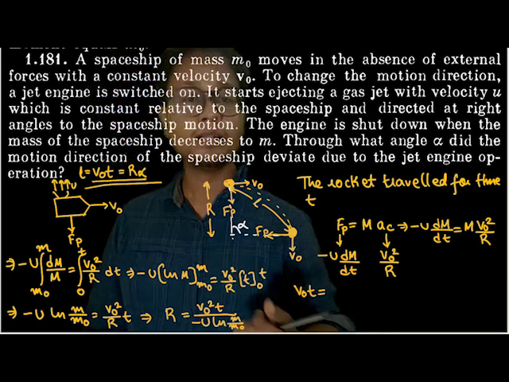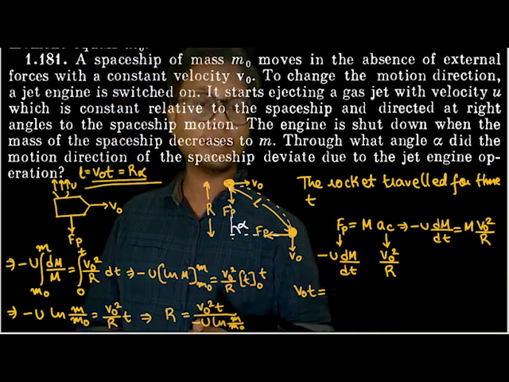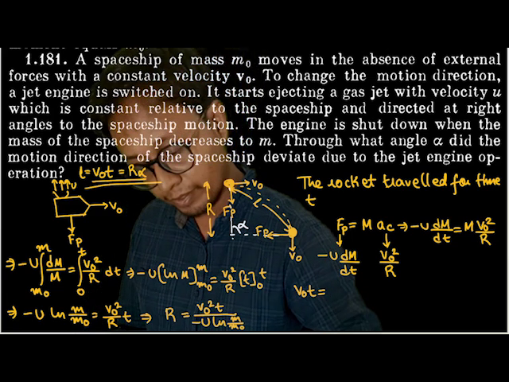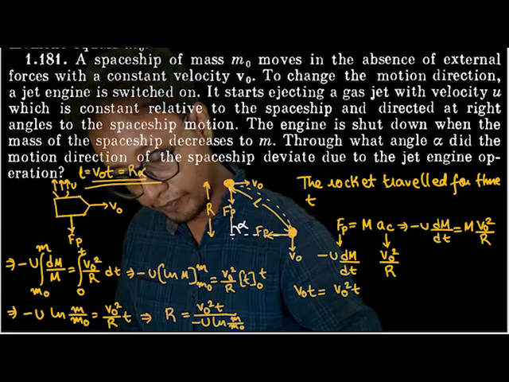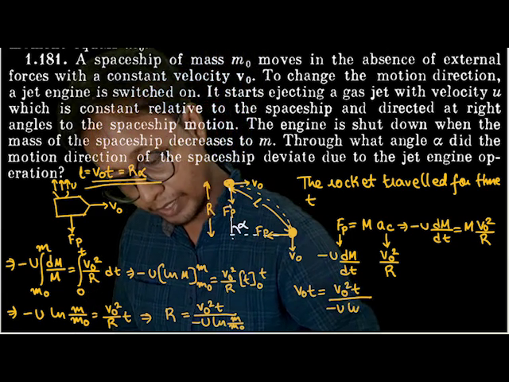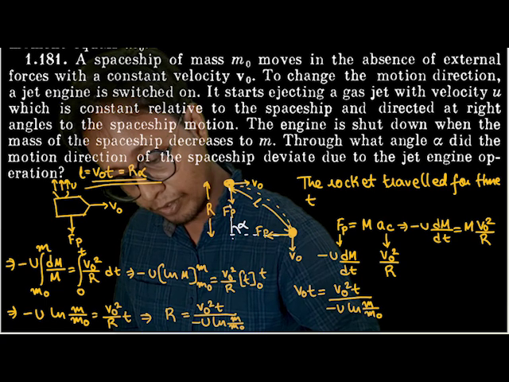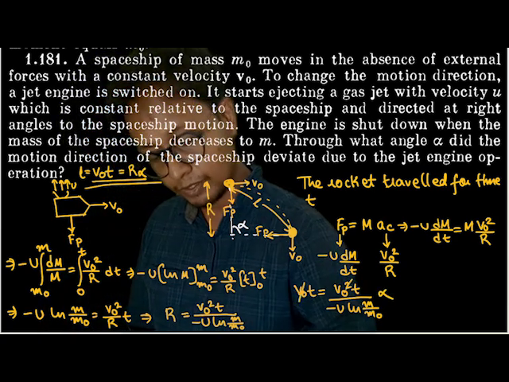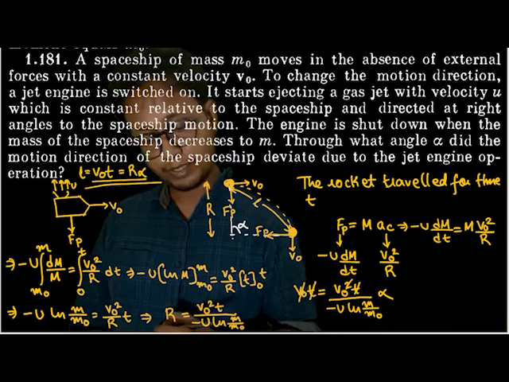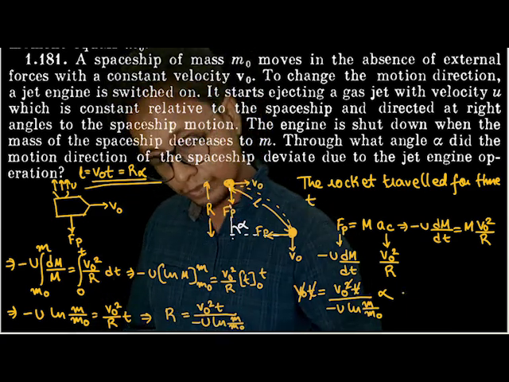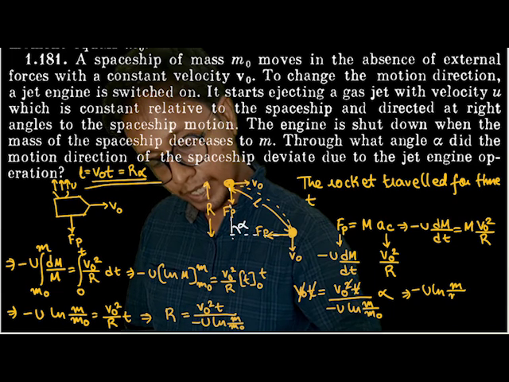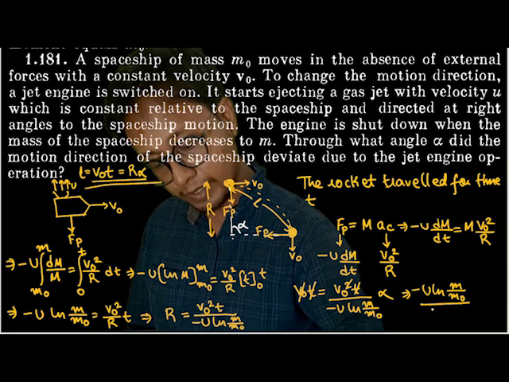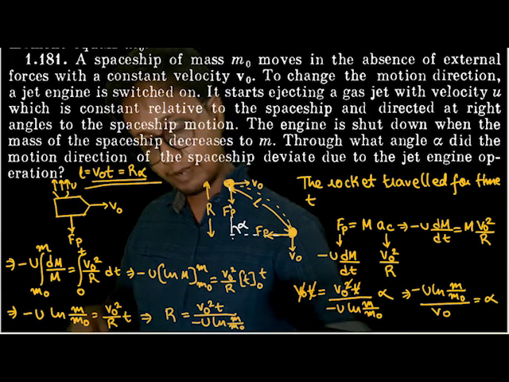What is the value of r? The value of r is nothing but v naught square t divided by minus u ln m by m naught, which is equal to r, which is minus u ln m by m naught into alpha, isn't it? Now to find the value of alpha, let's cancel out v naught square t and t. So alpha is equal to minus u ln m by m naught divided by v naught.